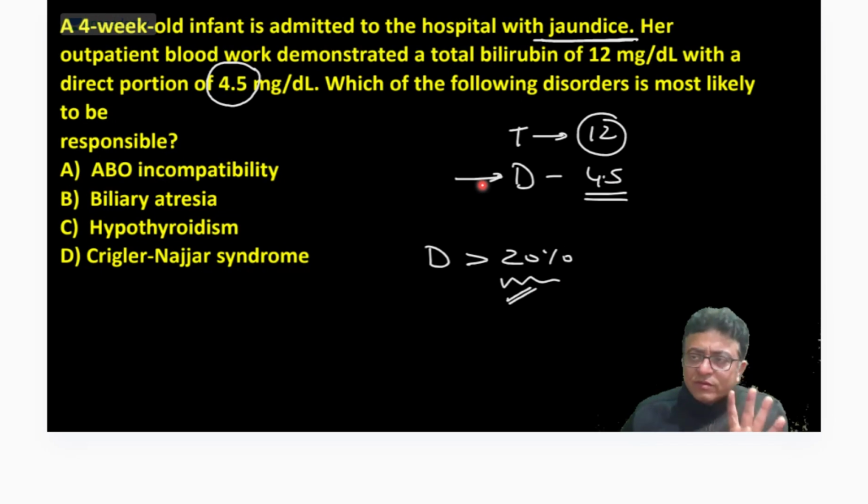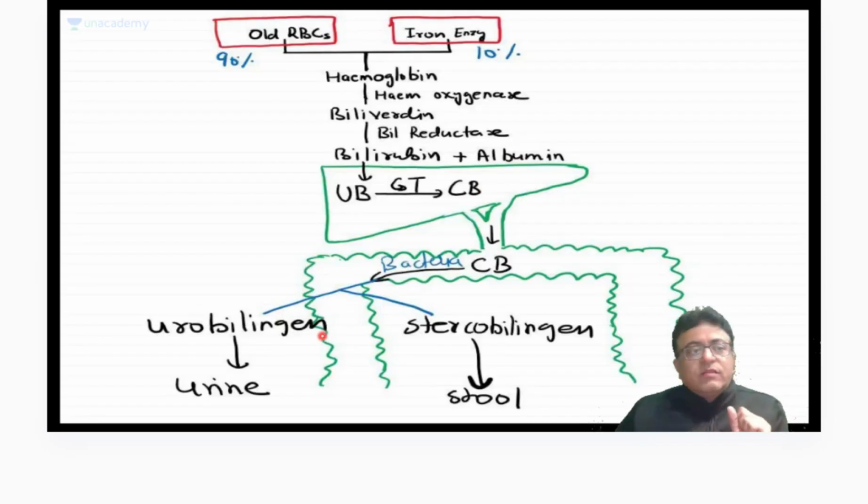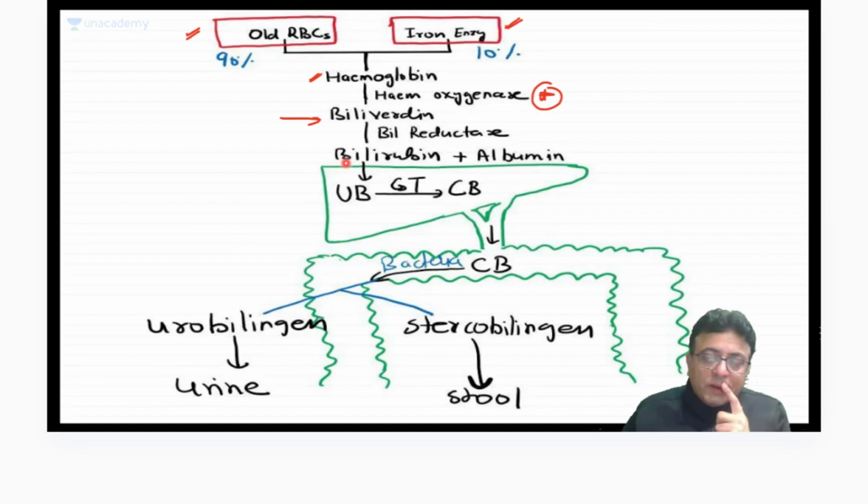So what are the causes? Now listen to the basics. This is the basic diagram. See, old RBCs and iron-containing enzymes: please concentrate. When old RBCs degrade after their half-life, and iron-containing enzymes like catalase and peroxidase degrade, they liberate hemoglobin. This hemoglobin, in the presence of heme oxygenase enzyme, converts into biliverdin. This biliverdin, in the presence of biliverdin reductase, converts into bilirubin. This bilirubin enters the liver.